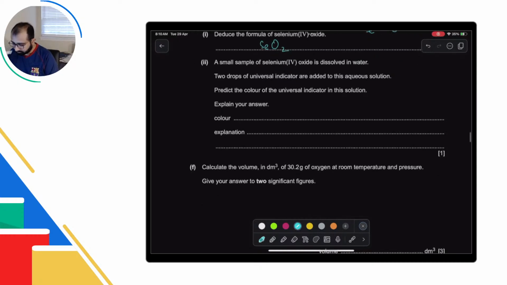A small sample of selenium 4 oxide is dissolved in water. 2 drops of universal indicator added. Predict the color. So we know that selenium oxide is non-metal oxide, which means it should be acidic. Okay, so that acid का कोई भी कलर दे दें, आपके पास रेनबो होती है, red, orange, yellow, green, blue and violet. So the green part is neutral, this is the acid part, this is the basic part. So pick red, yellow, orange, दोनों में से कोई भी acceptable answer है, ठीक है,